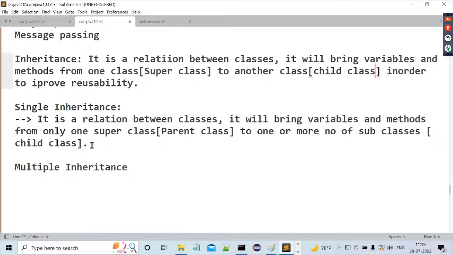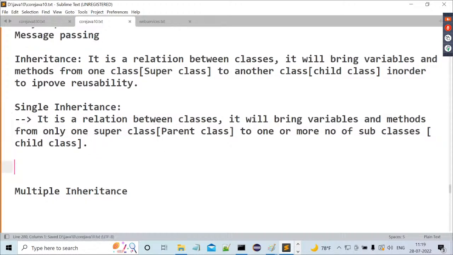Now, what is this single inheritance? It is a relation between classes. It will bring variables and methods from only one superclass, here is the condition, only one superclass, to one or more number of subclasses. Are all of you following or not? Now observe carefully. I want to show this point in a diagrammatic manner, by which we are able to understand clearly.